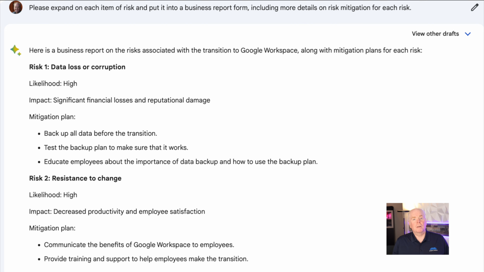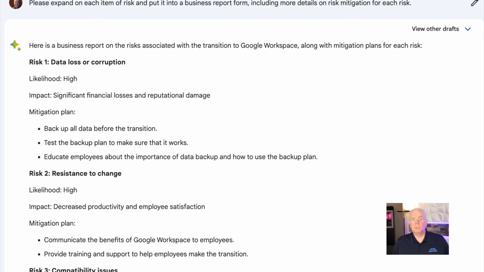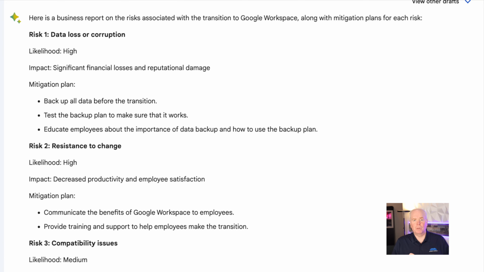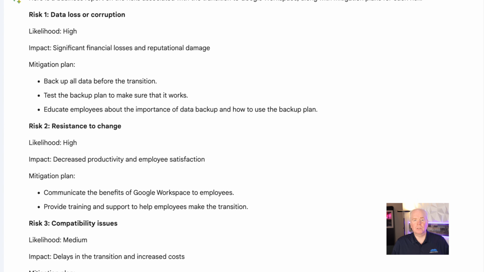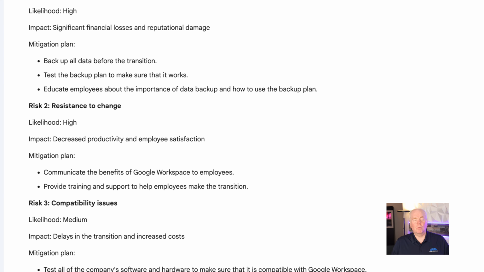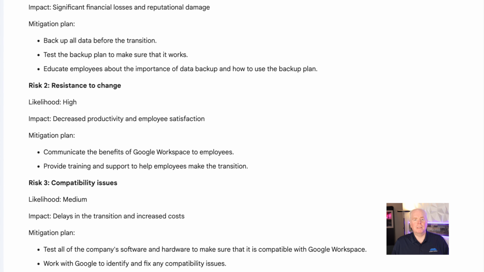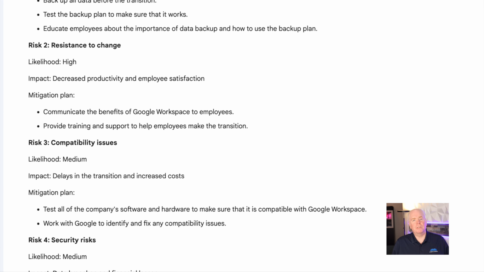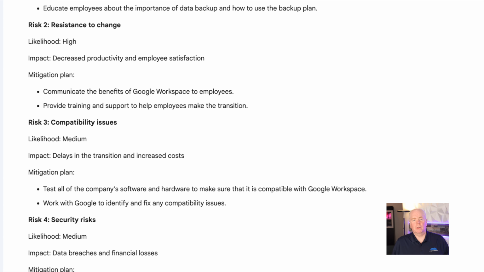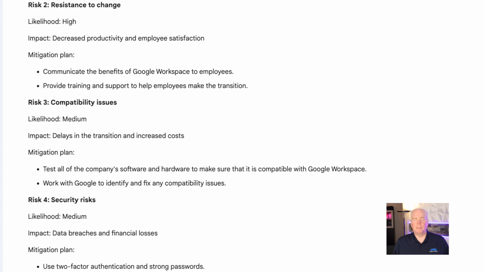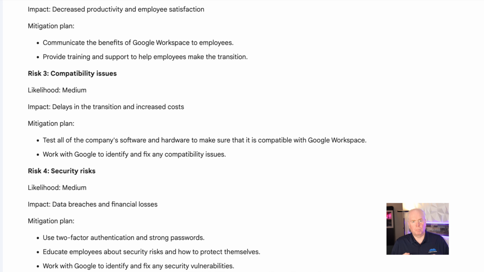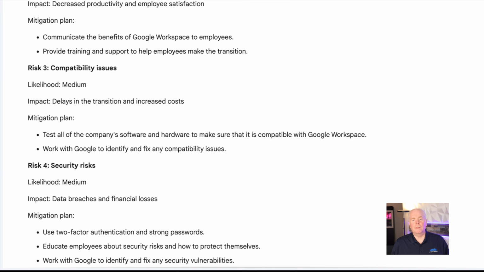Let's see if Bard is up to the challenge. So Bard did issue us more of a natural language type of report. It still did not assign impact into a one-word type of answer. It blew it out a little bit, which is okay, but not quite what I was looking for. And it did provide some mitigation strategies. Overall, though, if you look at this report versus the ChatGPT report, it is pretty anemic. There's going to be a lot more human intervention that we're going to have to do with the Bard report.